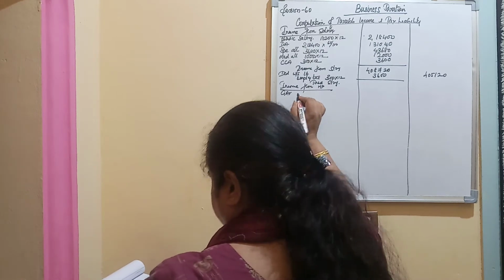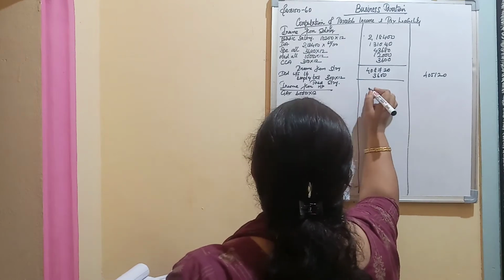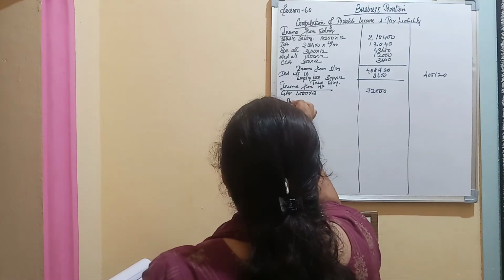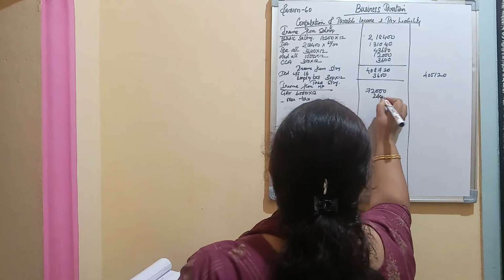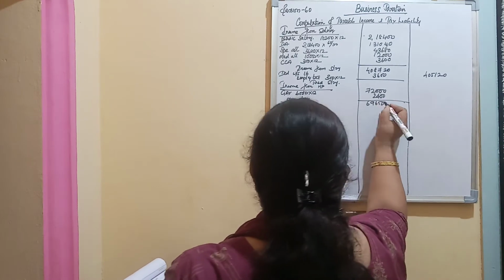What is the rent received? 6,000 into 12. Your rent received is 72,000. So from that what you are deducting? Whatever the municipal tax you have paid, that you are supposed to deduct, that is coming up to 2,400. Then you are getting 69,650 rupees.